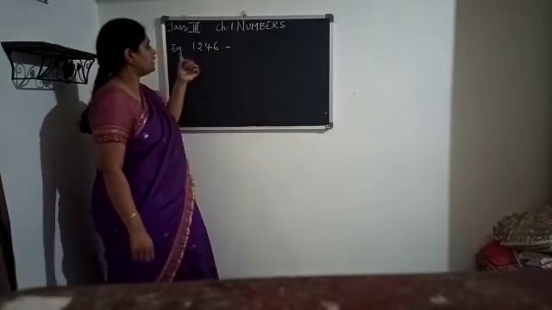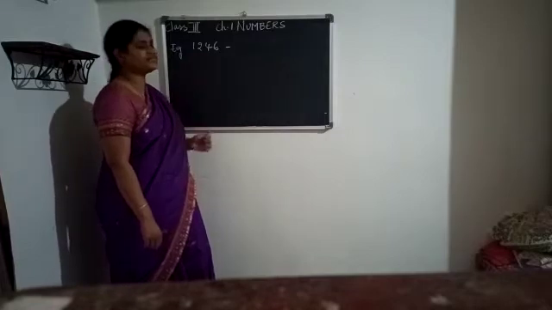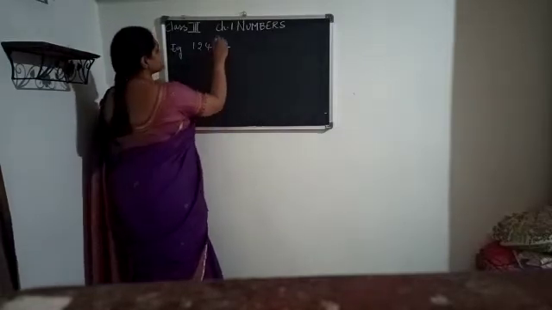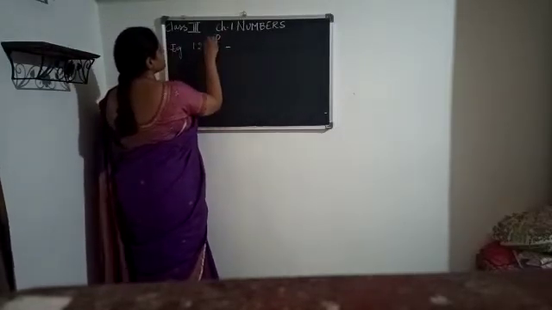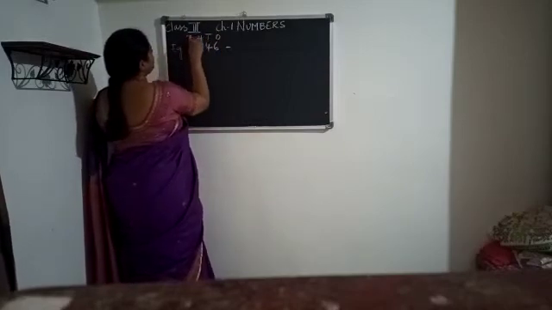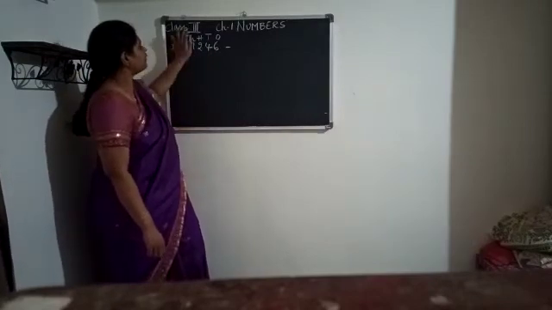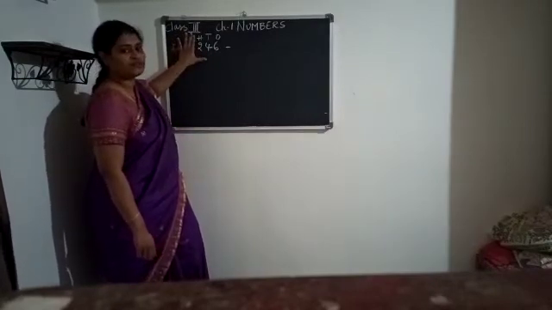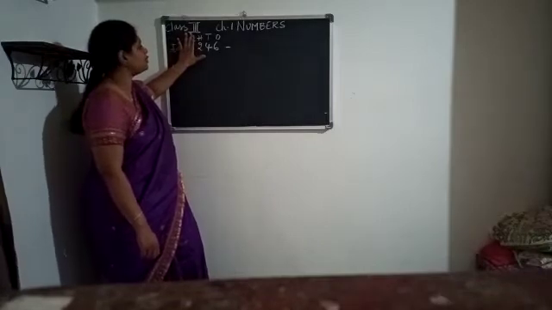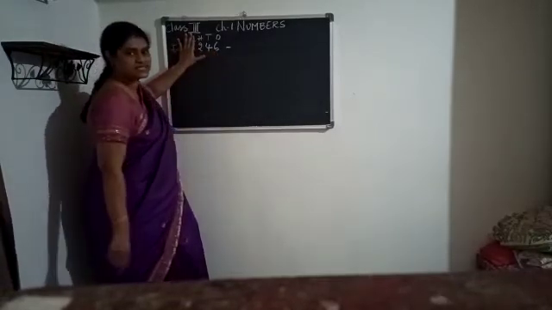So can you see, children? It is a 4-digit number. You know the place values, isn't it? 6 is in ones place, 4 is in tens place, 2 is in hundreds place and 1 is in thousands place. In your previous class, you have already learned till 3 places, isn't it, children?